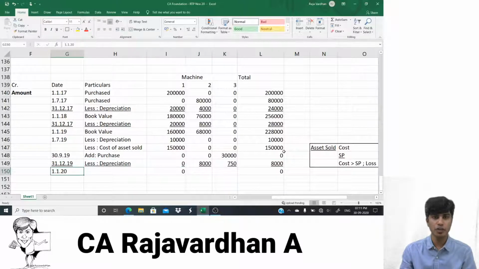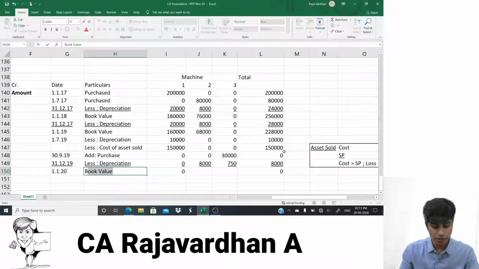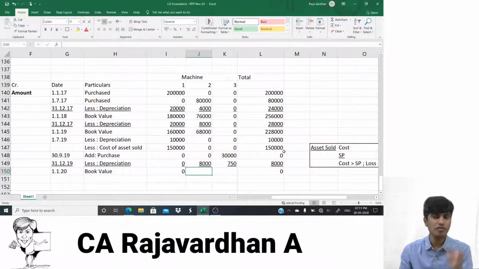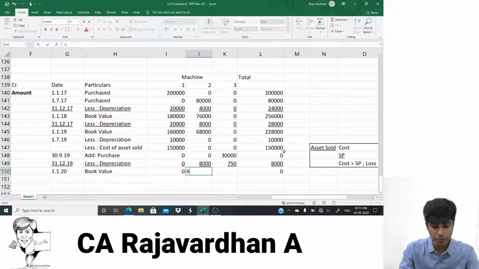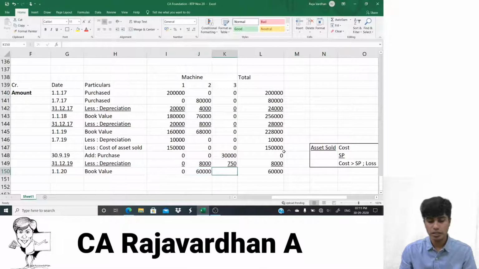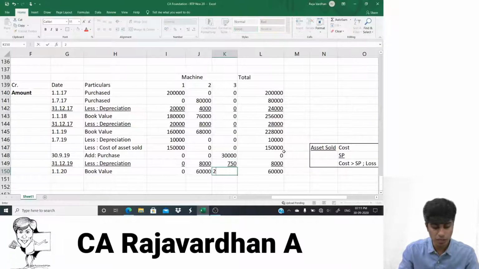We'll go to 1st of January 2020. So what is it? I have to write book value. So book value means first asset is sold, so it will be 0. Second asset, 68,000 was the value, out of which 8,000 is depreciation. So value will be 60,000. Next, 30,000 was there. 750 you depreciated. It will become 29,250.